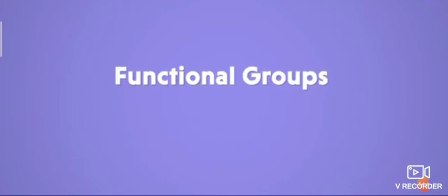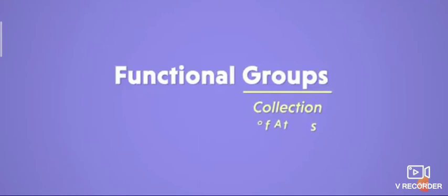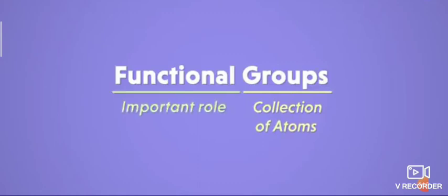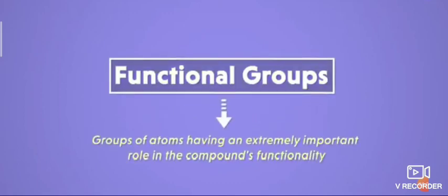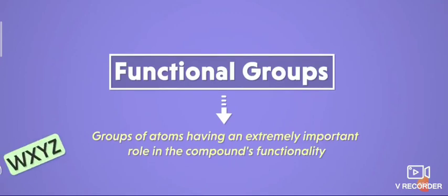If you replace a hydrogen atom and add chlorine, fluorine, bromine, iodine, such types of atoms, the properties will differ. A group of atoms having an extremely important role in the compound's functionality is known as a functional group.